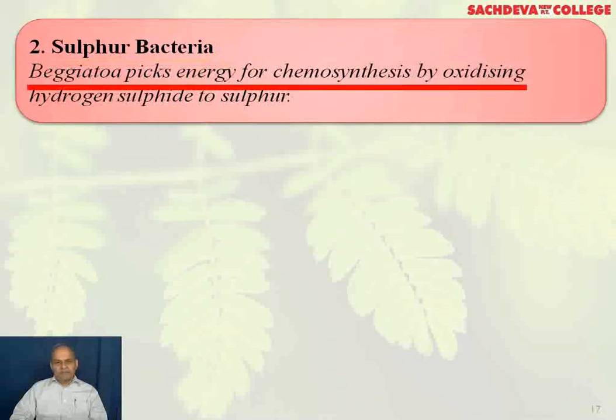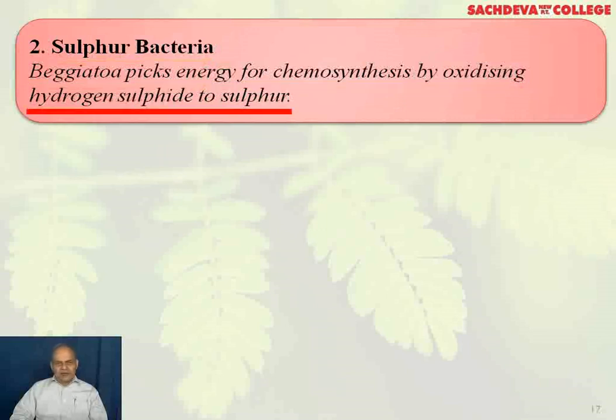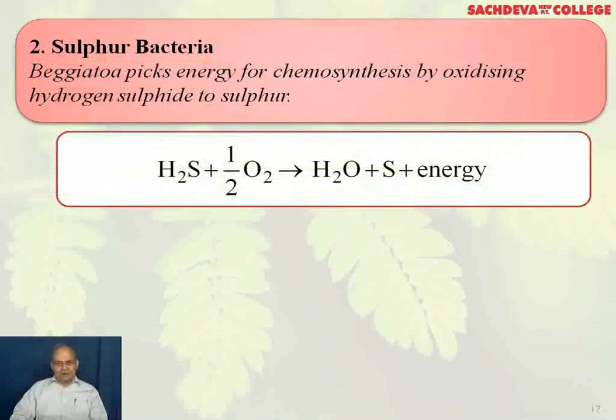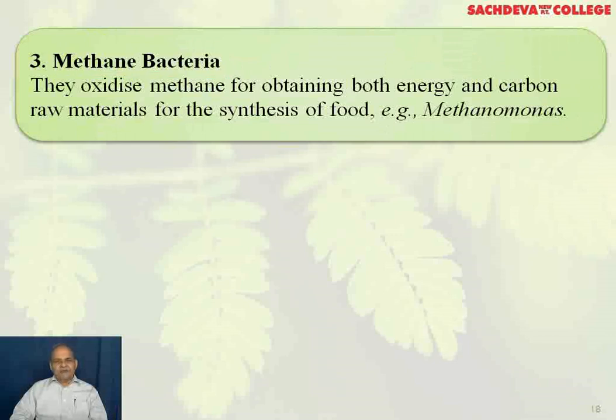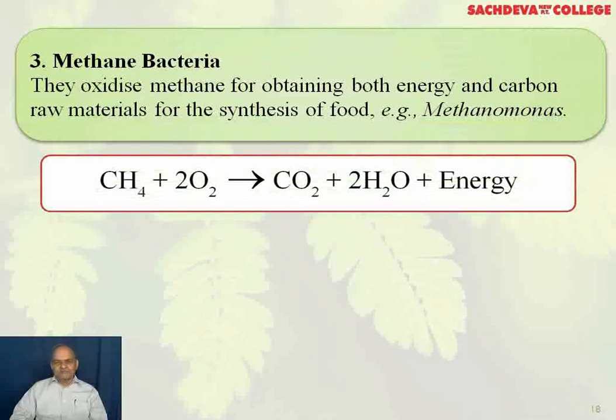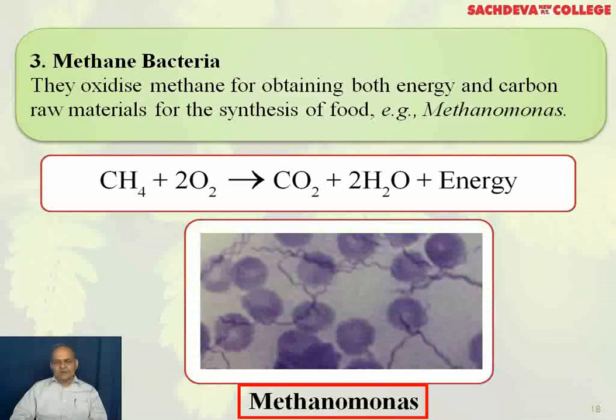Sulfur bacteria, Beggiatoa, picks energy for chemosynthesis by oxidizing hydrogen sulfide to sulfur. You can see H2S oxidized and produces water and sulfur is left. This is the Beggiatoa, it's a filamentous bacteria. Methane bacteria, they oxidize methane for obtaining both energy and carbon, raw materials for the synthesis of food. Example is Methanomonas. And here you can see the equation. This is the Methanomonas.